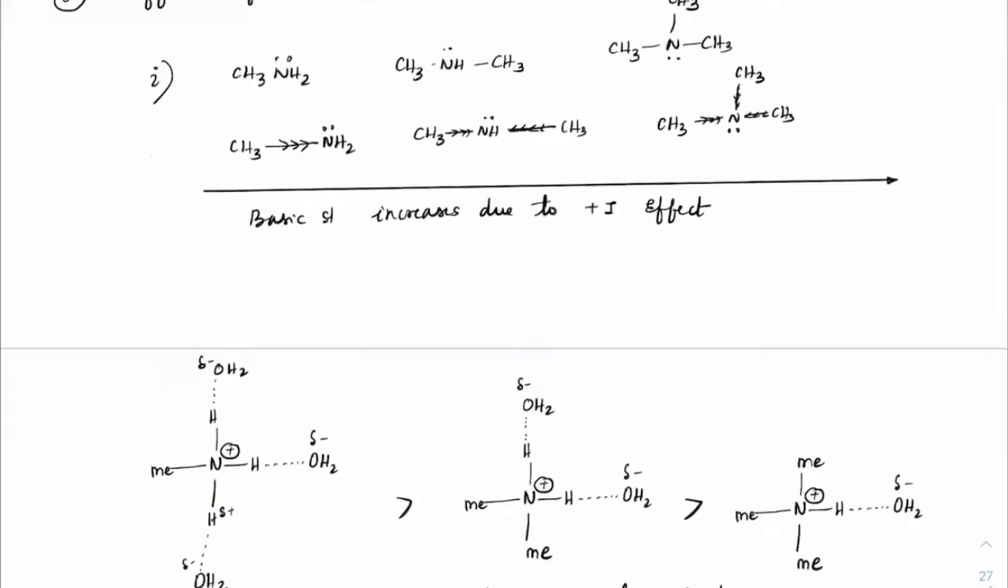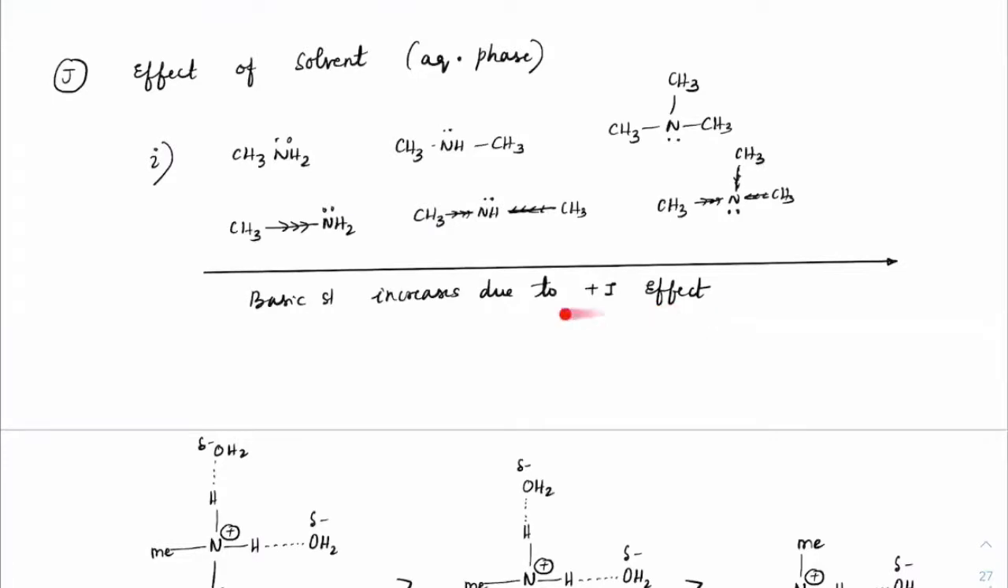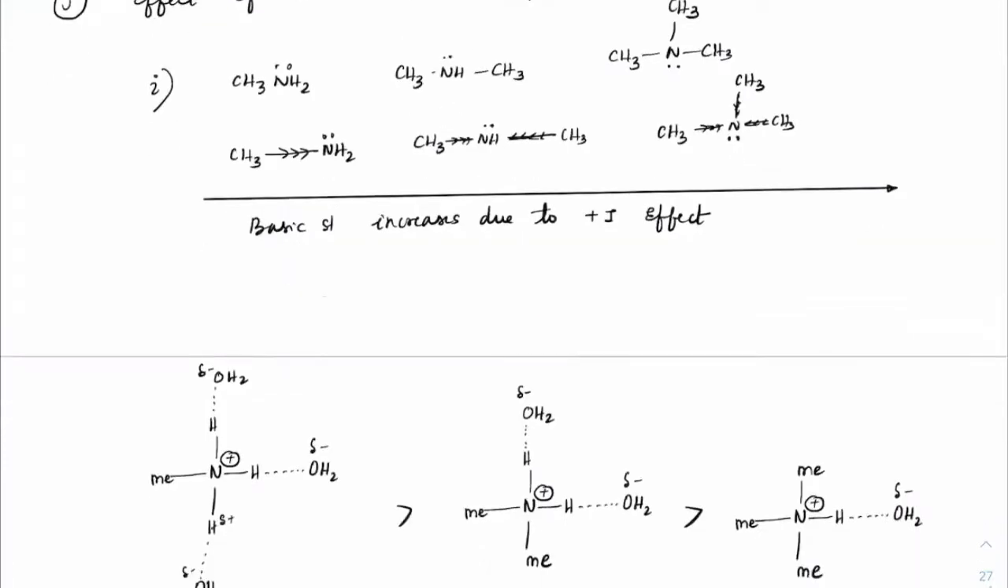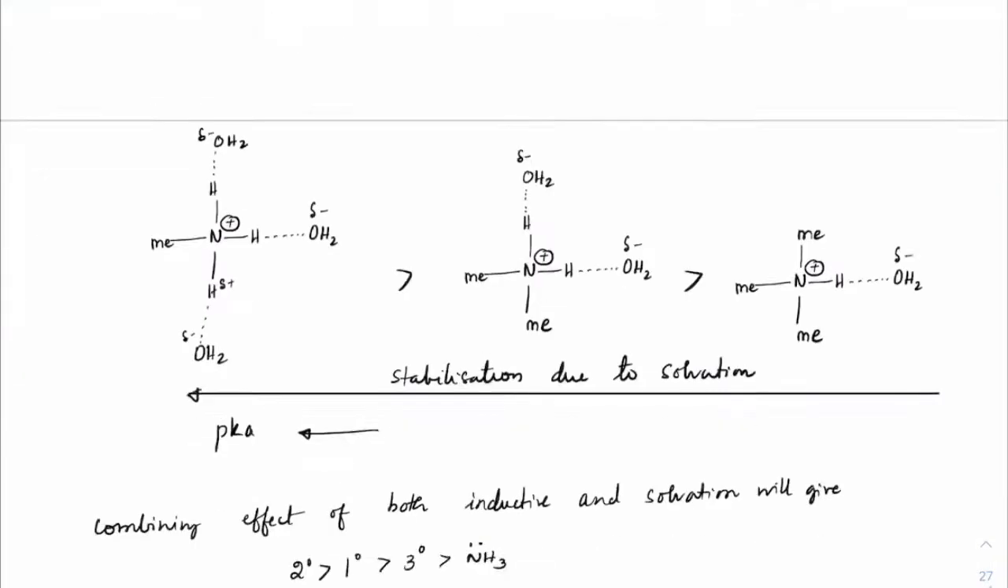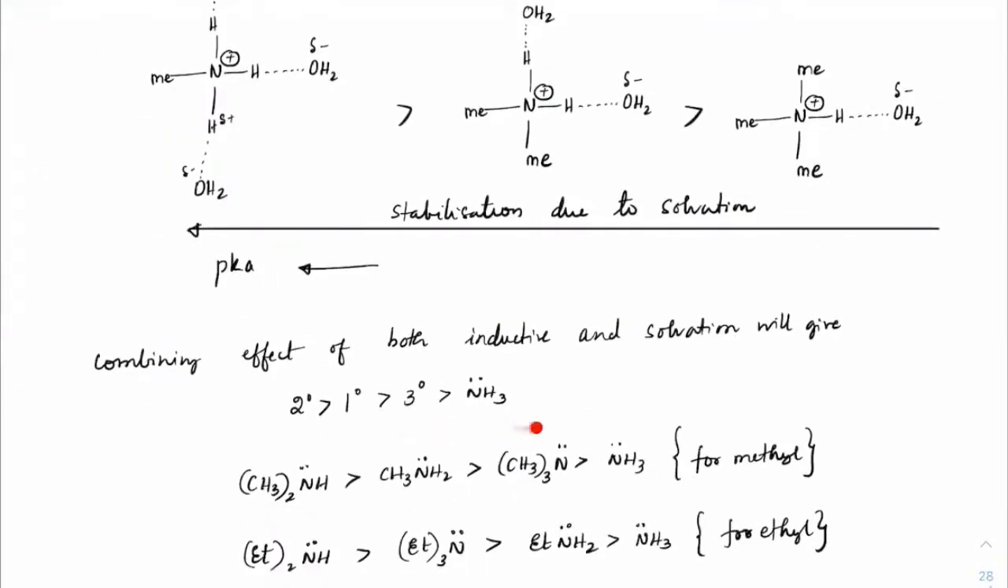So, we have seen that both the plus I effect as well as the stability due to solvation, which is the solvation energy, will contradict each other. So, we can't exactly predict the basicity theoretically. We have to check experimentally how the amines compare in the aqueous solution.